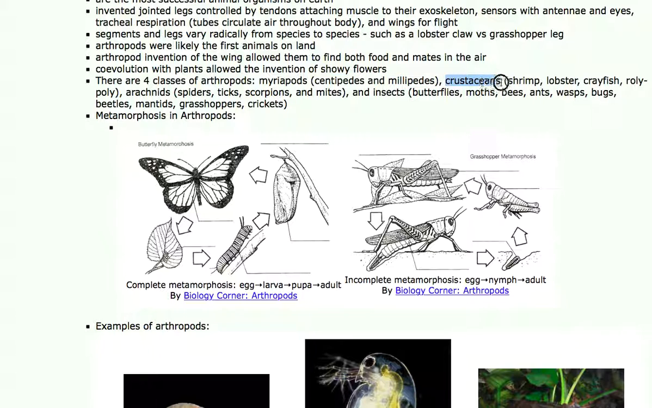Crustaceans live in water like the ocean or lakes or streams. This includes shrimp, lobster, crayfish, and even the famous roly-poly is in that group. Arachnids include spiders, ticks, scorpions, and mites. Very fun group. And lastly, the insects include such an array, I can't list them all, but butterflies, moths, bees, ants, wasps, bugs, beetles, mantids, grasshoppers, crickets are all in that group.